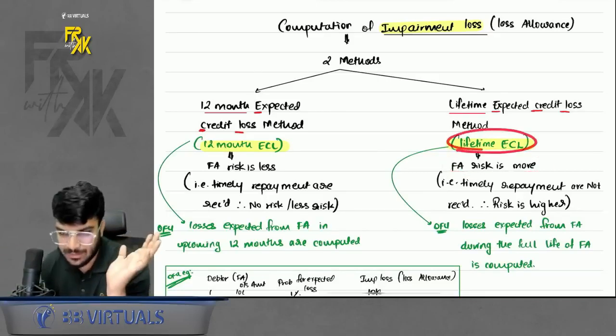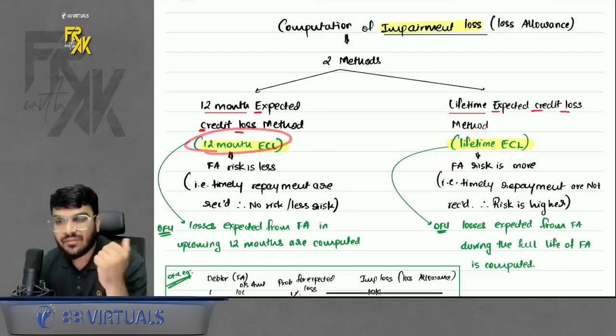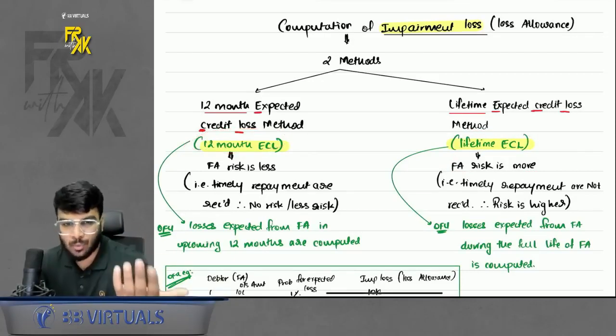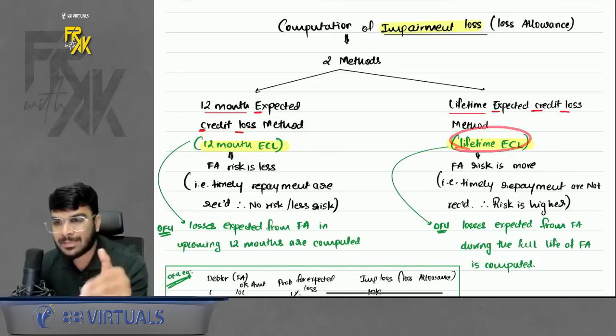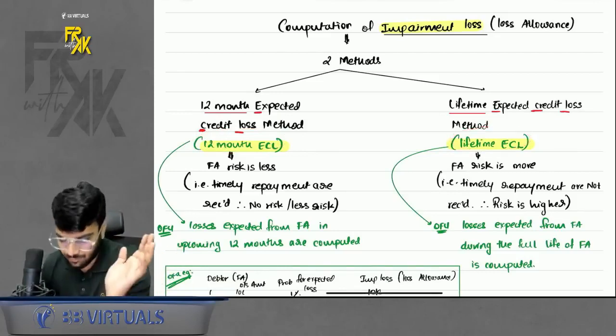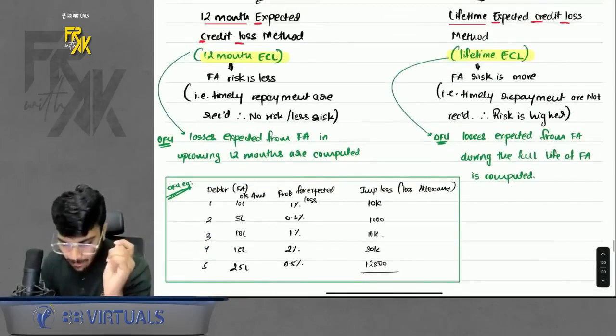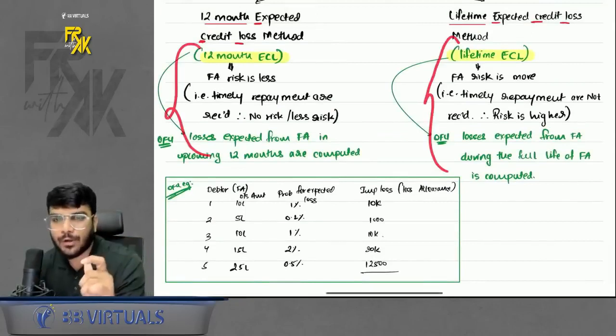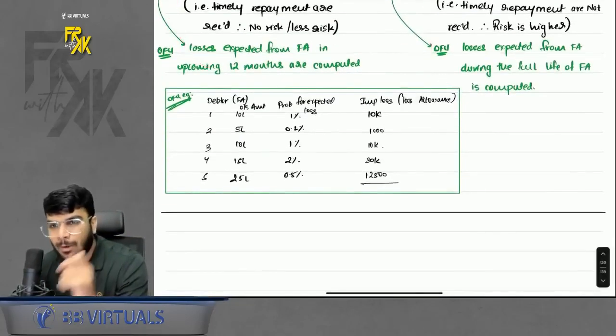So I will use lifetime ECL. In 12-month ECL, we calculate the expectation of loss in the next 12 months. In lifetime ECL, we calculate the expectation of loss over the full life of the asset. But this is complicated in real life. From an exam point of view, though, the calculation of impairment loss is fairly simple.